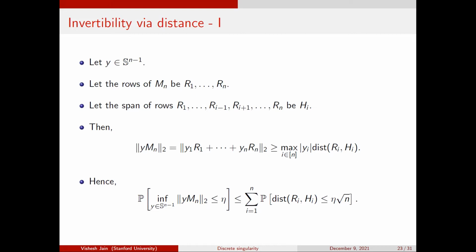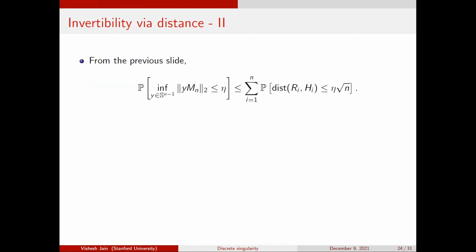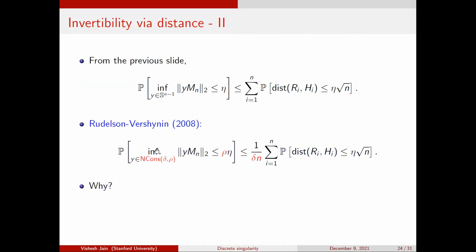Now we've actually seen something a little more advanced already. If we restrict the infima not to the whole sphere but to these non-constant vectors, then you can gain a little bit on average. This is the thing we had before, where if I know that my left or right null vectors have n over 100 non-zero entries, then there are going to be n over 100 non-redundant rows, and I gain a factor. So it's exactly the same kind of argument.